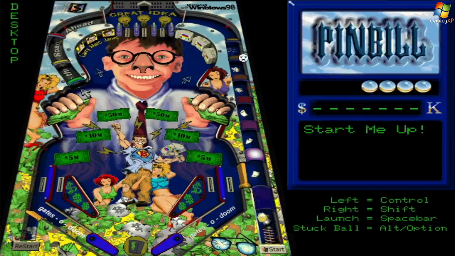Pinball. This is a Bill Gates-themed pinball game. Look at this, the entire board is themed around Bill Gates. So I'm gonna actually play this a bit.